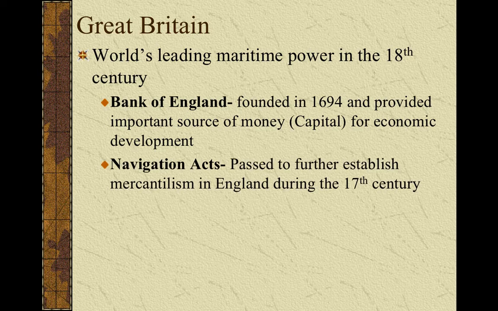Another example of Great Britain controlling their economy through mercantilism, the government controlling the economy, was the Navigation Acts, and these really angered the colonies. They were controlling the economy of their colonies. They were controlling what the colonies made, who the colonies could trade with, and typically the colonies could only trade with their mother country, which was England. And if you traded with another country, that was illegal. You could be punished for that. And so these are just two really good examples of Great Britain establishing mercantilism in their economy with their colonies.